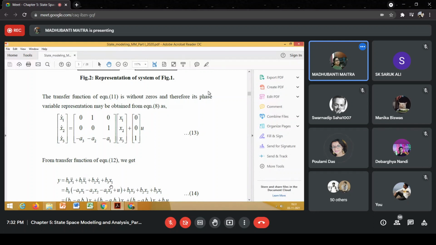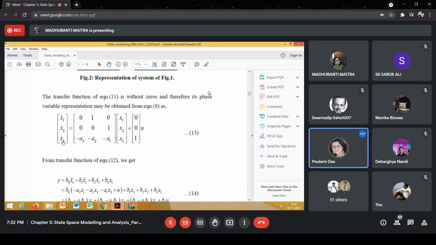Yes, ma'am. Okay. Now what is our x1 triple dot? x1 dot, that means x2 dot is equal to x1 double dot, and x3 dot is equal to x1 triple dot. Do you agree?